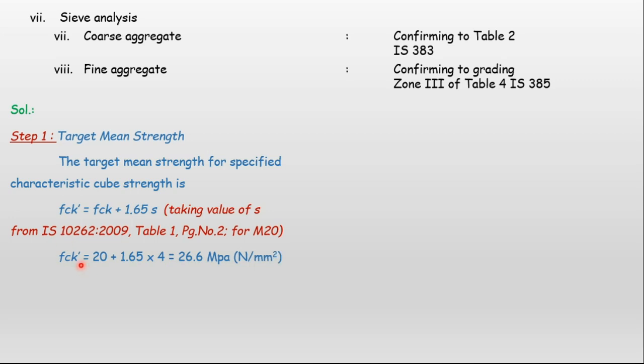So f'ck, when we consider fck as M20, is 20 plus 1.65 multiplied by S as 4. How we took this 4, I will just show you. So this comes out to be 26.6 MPa, Newton per mm square. It is the target strength which we have to achieve after 28 days of curing.